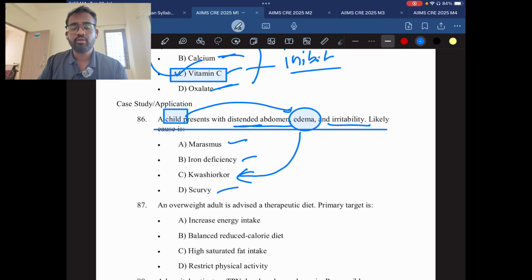These are the things you need to find in the question. Everything will be in the question itself, but the way you find it matters a lot. See, there is edema and there is a child. Whenever a child comes with edema, it is Kwashiorkor, protein energy malnutrition. So the answer will be C. If the child is very thin, the muscle or skin is attached to the bone, very lean, then the child will be in the marasmus condition.